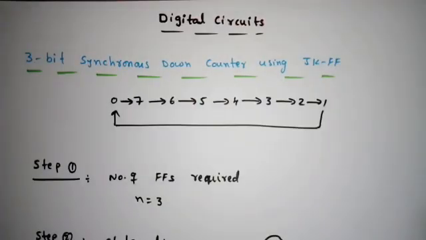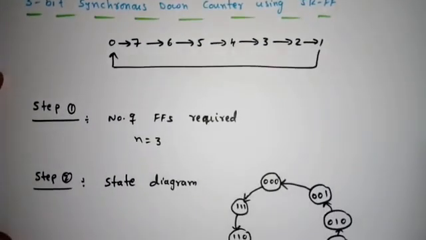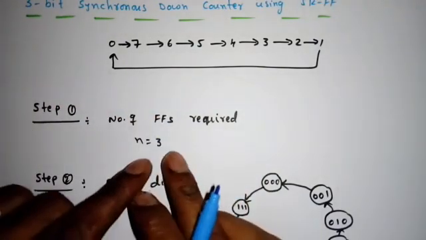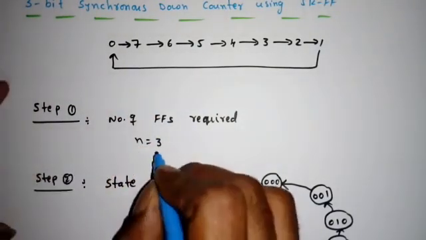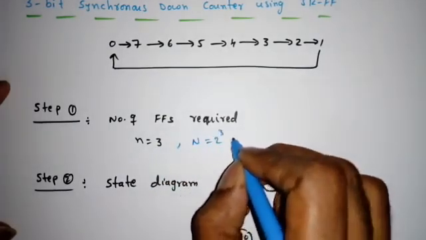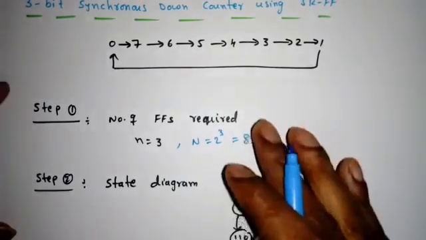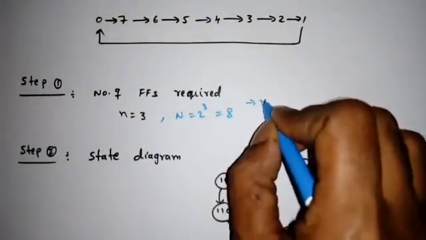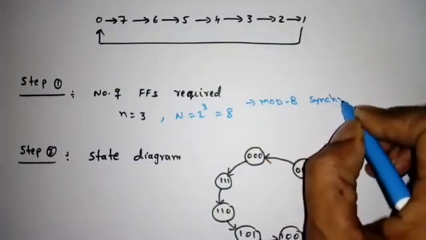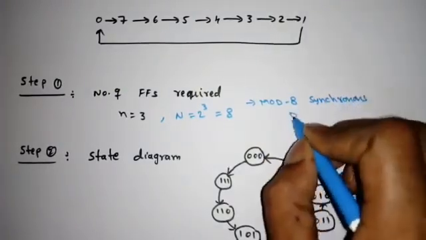Now again we follow the same steps. So step 1 is we have to find the number of flip-flops required. So the moment 3-bit means we need 3 flip-flops. So this is the number of flip-flops. So what is the maximum count? N is equal to 2 power 3, so 8. So modulus 8. This is also called modulus 8 synchronous down counter.